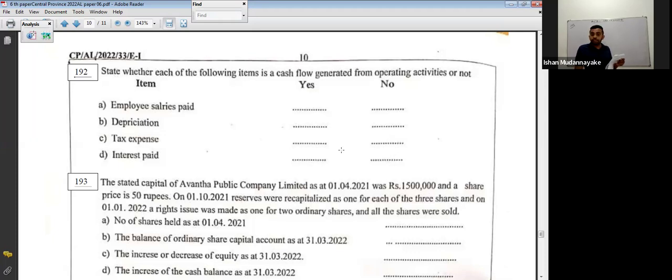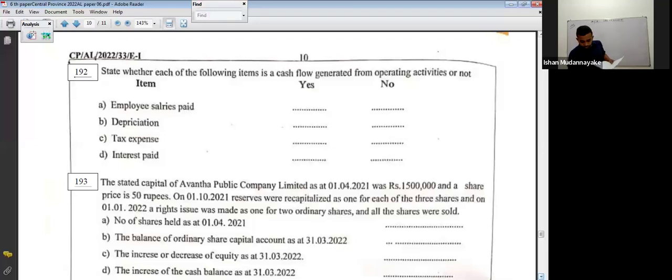Interest paid? Yes. We ignore interest expenses, but we deduct interest paid. When you are calculating operating activities, you need to add back interest expenses. In the indirect method, interest expense is added to the profit before tax, and then interest paid you need to deduct. Interest paid, yes. Employee salary, yes. Depreciation, no. Tax expense, no. Interest paid, yes.